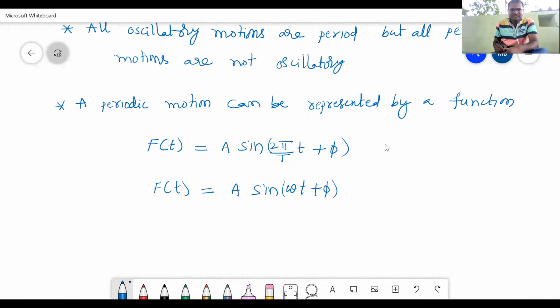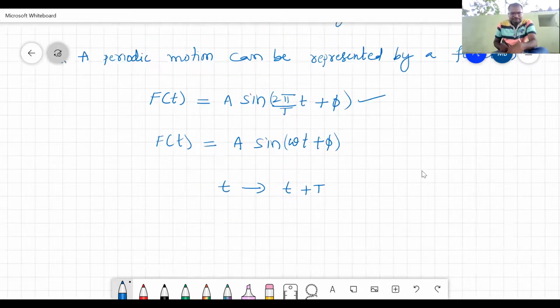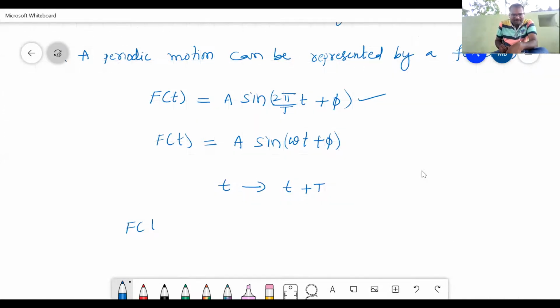Here see, in this equation, if we replace t with t plus capital T, means after again a time interval capital T, what will happen to the function? Check. f of t is equal to a sine 2 pi by capital T into t plus capital T plus phi.